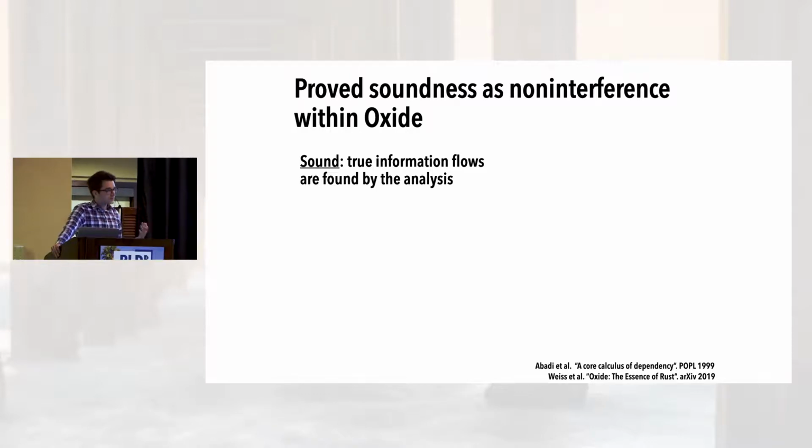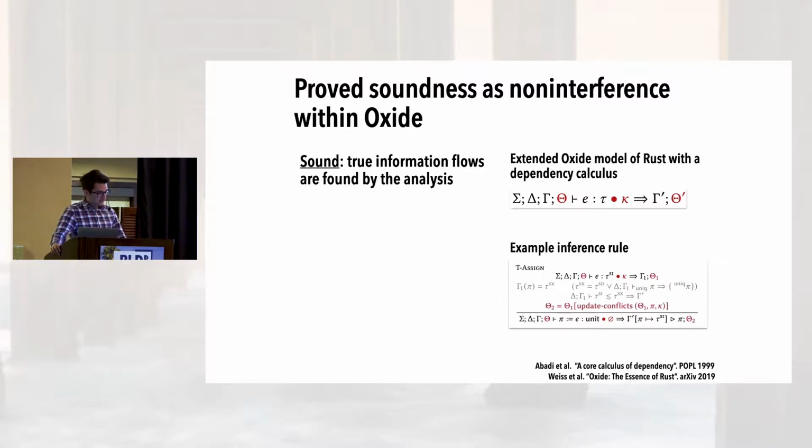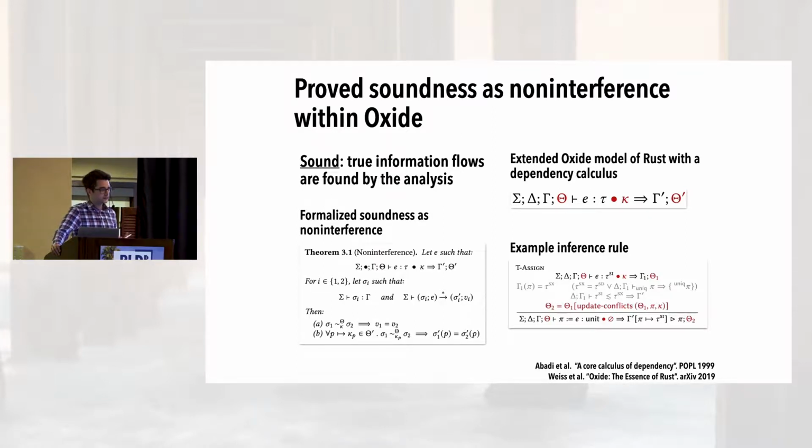And so we made a formal proof of soundness with a couple of tricks. First, we leveraged some work called Oxide that formalizes the semantics of safe Rust, and then we embedded what's called a dependency calculus into the Oxide type system. Here, this is the base Oxide typing judgment in black with the added dependency calculus in red. Then we extended all the Oxide inference rules with the corresponding dependency analysis. And finally, we could formulate and prove a non-interference theorem about the analysis, showing that it is sound in the safe subset of Rust.